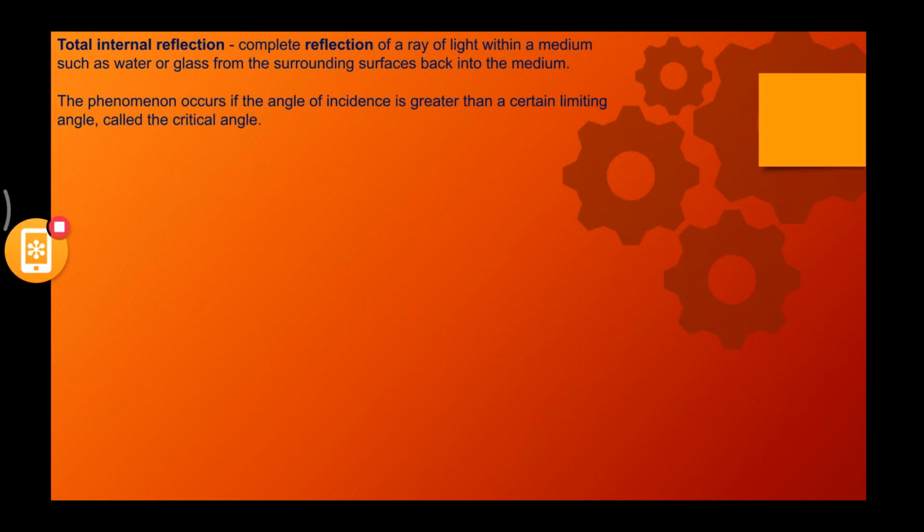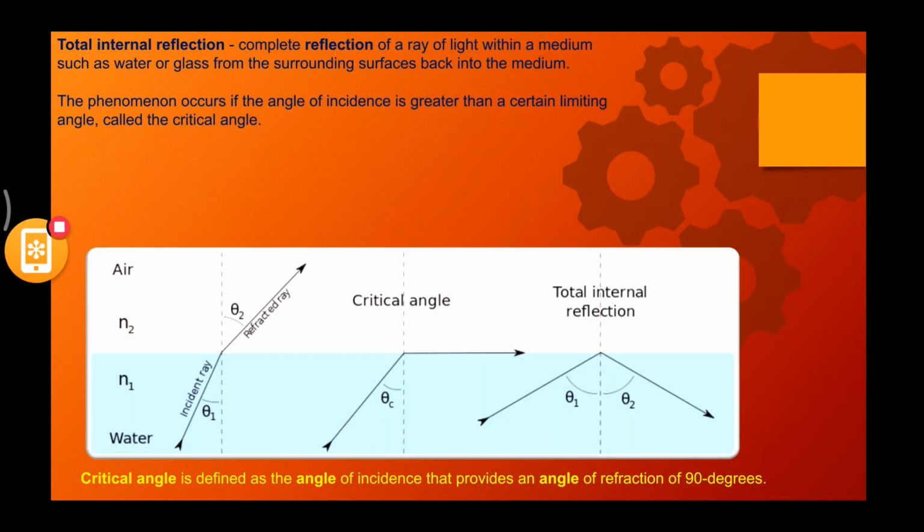Okay, so we'll try understanding this. Critical angle is defined as the angle of incidence that provides an angle of refraction of 90 degrees. Now, if I give you the diagram, you'll clearly understand this. Also, guys, I think I've discussed critical angle last year itself, right? So you can actually see this diagram here on the screen.